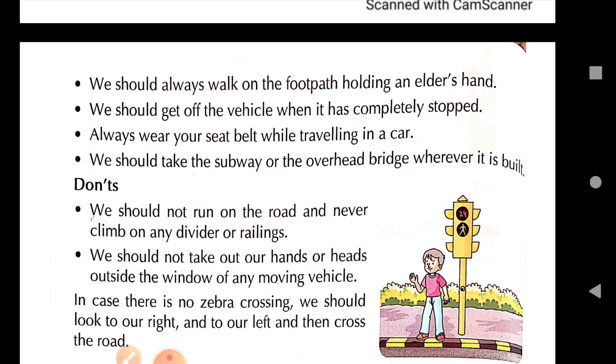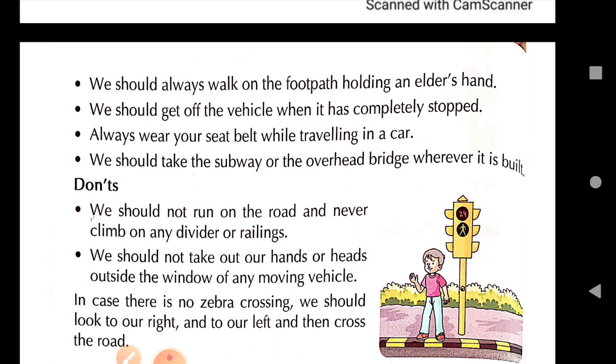So road safety is the protection and prevention of road accidents by using all the road safety measures. Protection matlab bachana and prevention matlab rokna. So road safety rules are the road safety measures that we use to protect ourselves from road accidents.